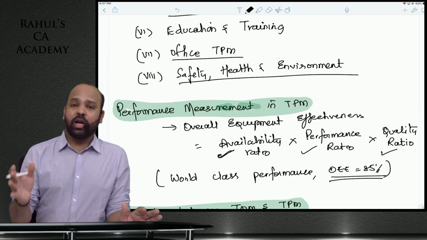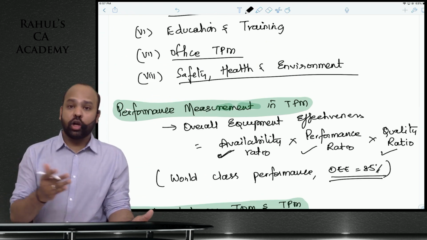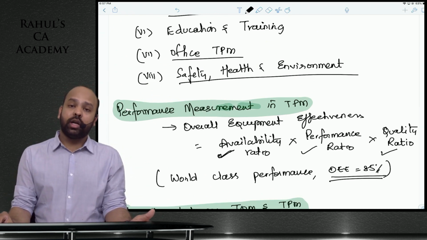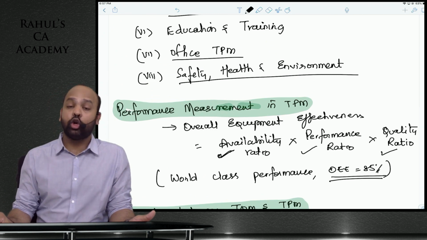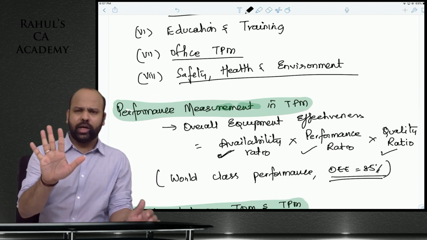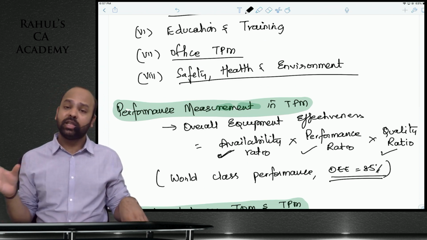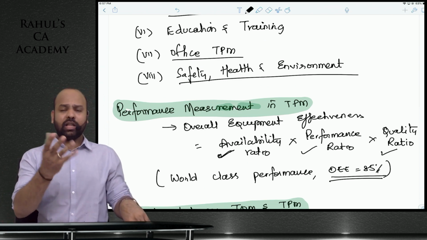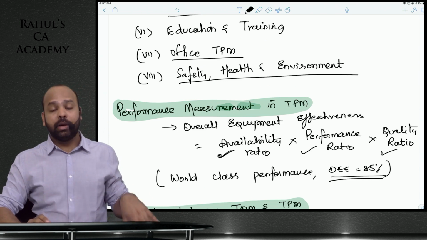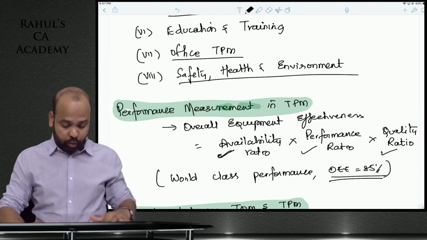So total productive maintenance is all about ensuring that your equipment is in the right quality, in top condition, so that there are no delays, guys. The most important aspects here are autonomous maintenance and planned maintenance. Obviously other things are also important, but among the 8 pillars, the first two are very, very important.